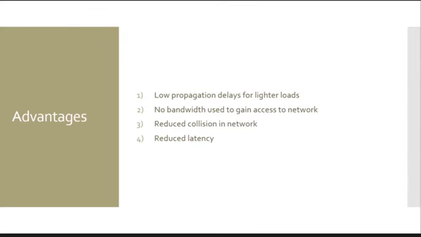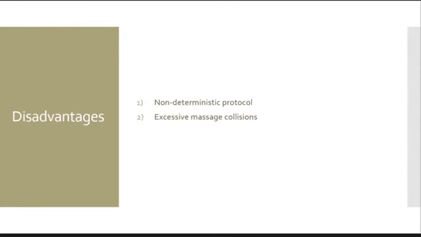Finally, latency is reduced due to higher speeds of 100 megabits per second used as compared to standard Ethernet. The disadvantages are that it's a non-deterministic protocol and therefore messages are not prioritized.